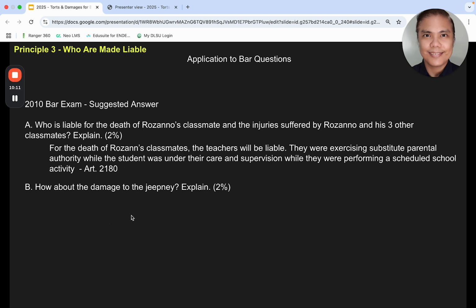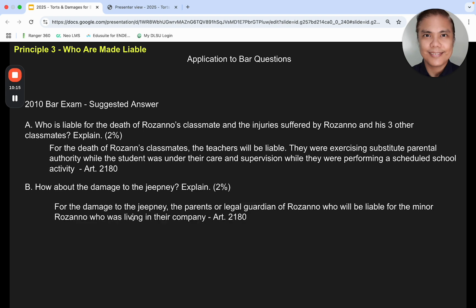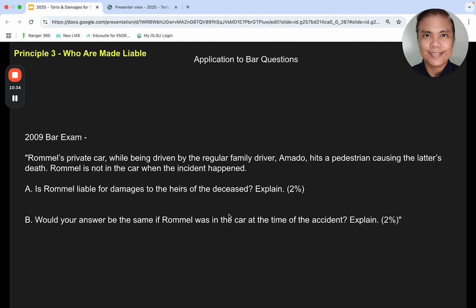How about the damage to the jeepney? Maybe you can say the teachers also, but I think you could also quote 2180. It says parents or legal guardian will be liable for the minor who was living in their company. So this is how I think you should approach this question.